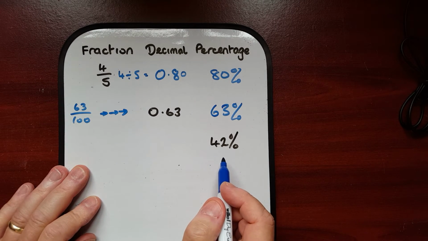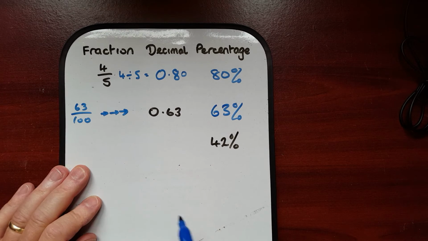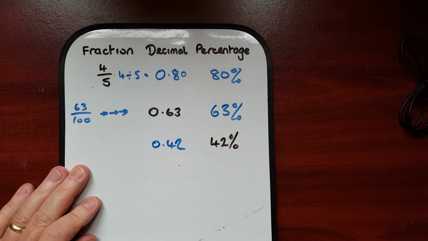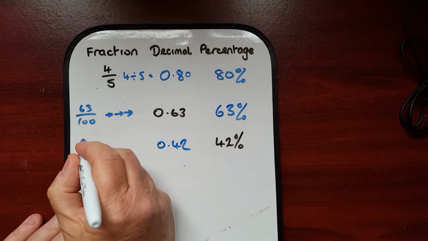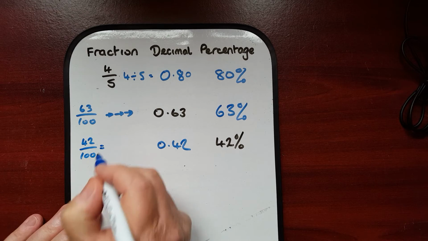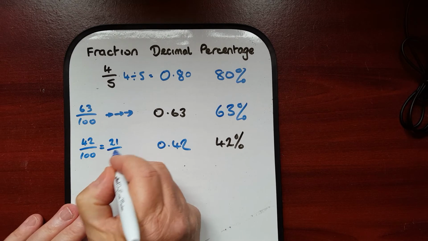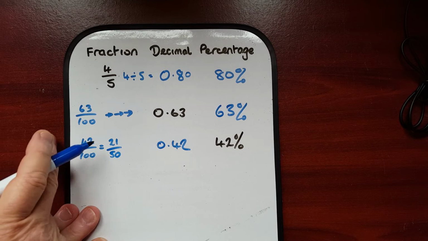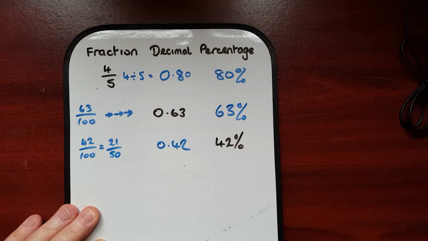And the final one, changing the percentage to a decimal or a fraction. Well, quickly we can change it to a decimal. It's 0.42. No questions there. This one, 42 over 100. Now you can simplify that. You can make that 21 over 50 because they can both be halved. 21 and 50 don't share a multiplication table, so that's it. That's the simplified fraction. It's 21/50ths.